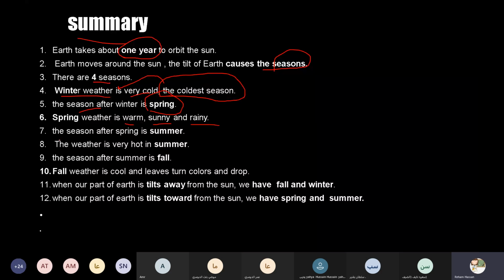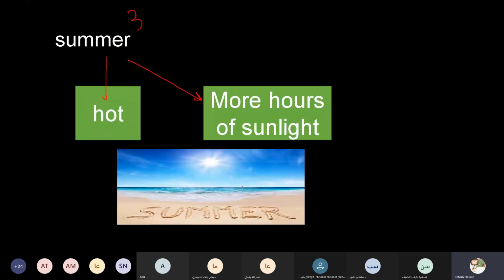Number 7, the season after spring is summer. The weather in summer is very hot. And the season after summer is fall. Fall weather is cold, and the leaves turn colors and drop in fall. And when the earth tilts away from the sun, now we have fall and winter.